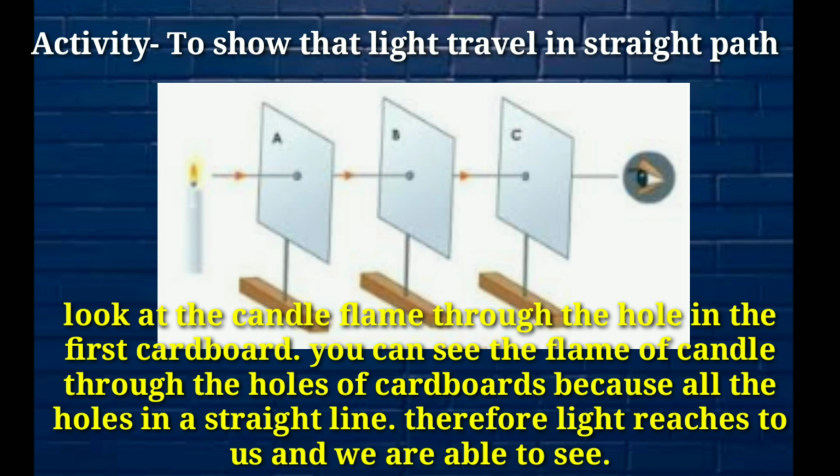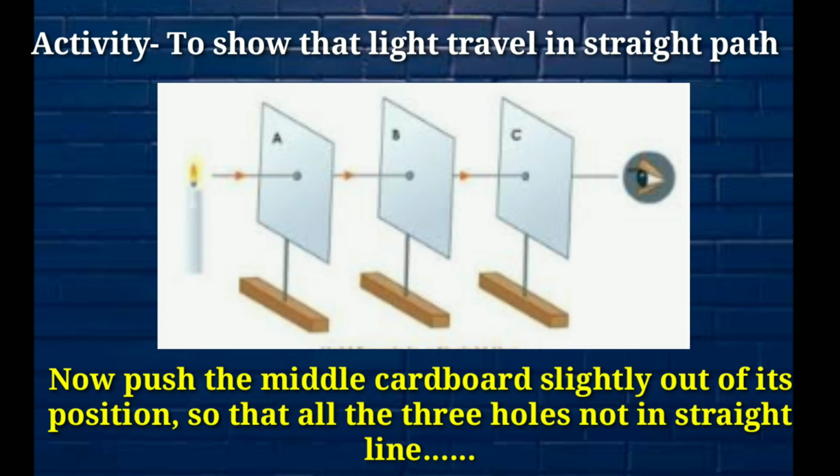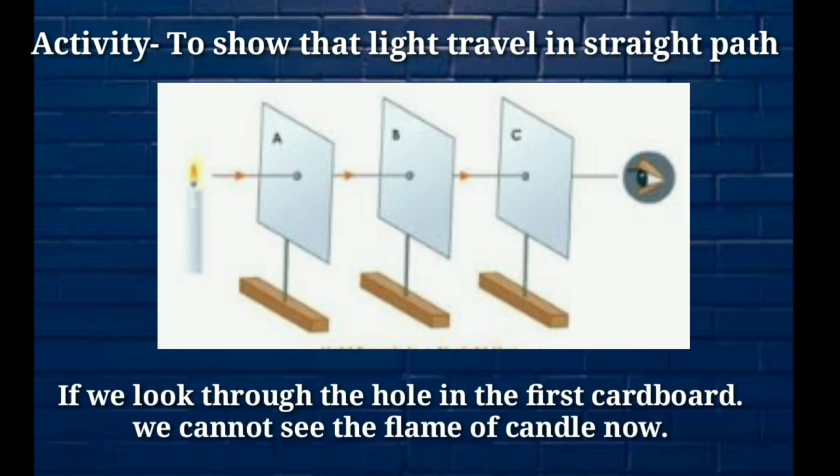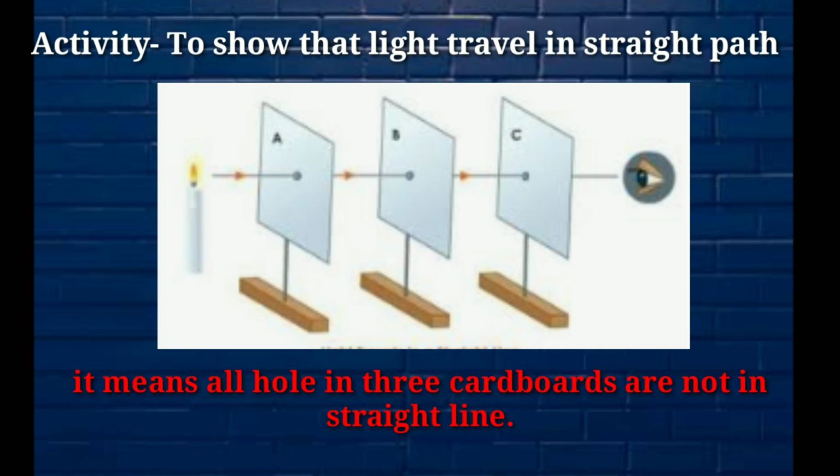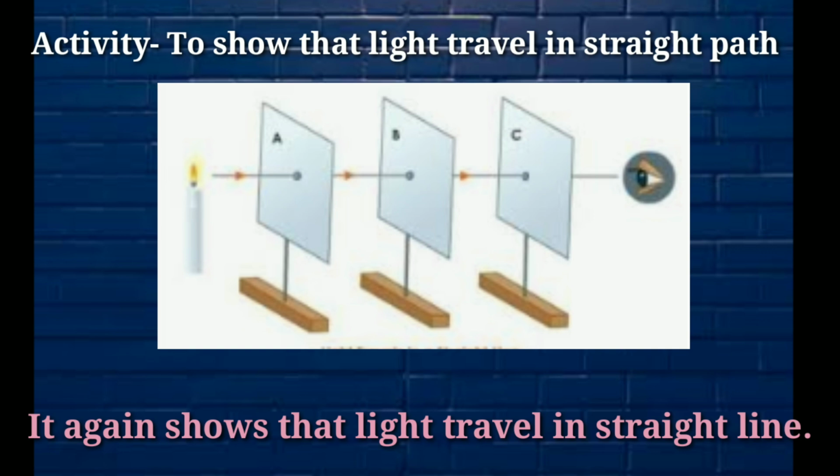Thus, when all the cardboard holes are in a straight line, light from the candle reaches our eyes. Now, push the middle cardboard slightly out of its position so that the 3 holes do not remain in a straight line. If we look through the hole in the first cardboard, we cannot see the flame of the candle now. It means that all the 3 holes of the cardboards are not in a straight line, so the light of the candle flame is not reaching our eyes. This shows that light travels in a straight path.